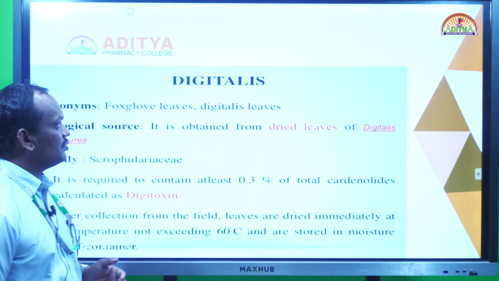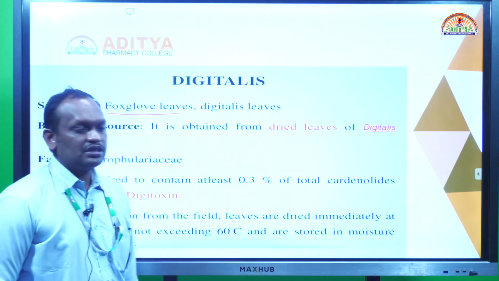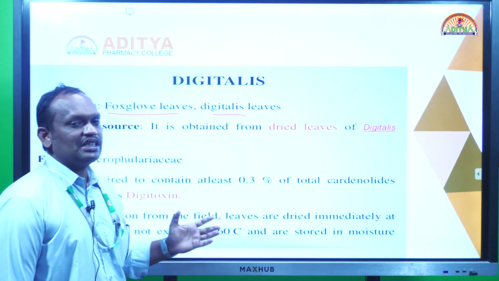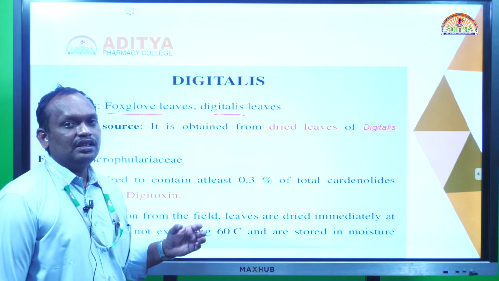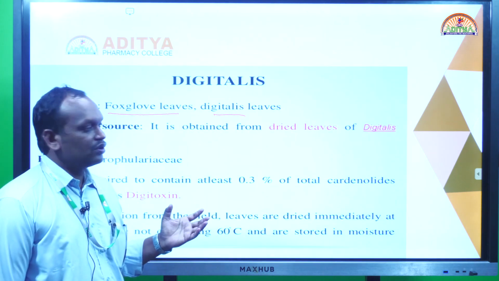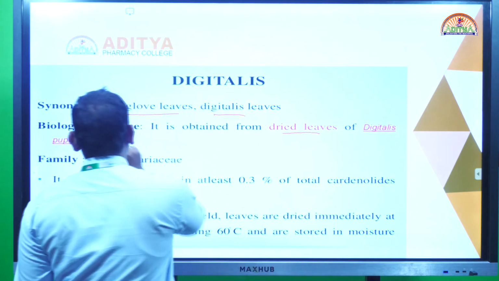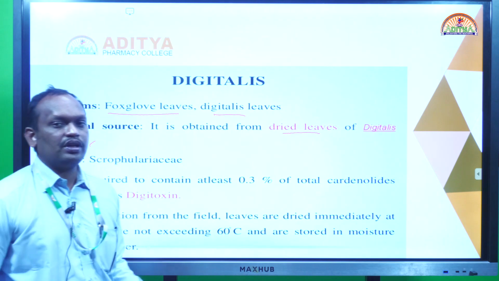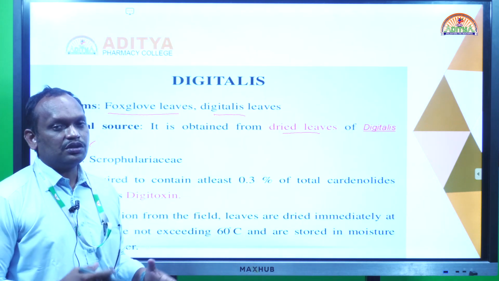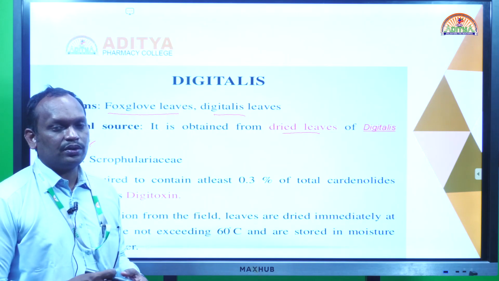Coming to the digitalis introduction. What is the synonym of digitalis? Foxglove. The synonym of digitalis is foxglove, as in digitalis leaves. Which part are we using? Only the leaves. As a crude drug, we are using the dry leaves of Digitalis purpurea. There is another allied species, Digitalis lanata, also used commercially for the production of digoxin. Digoxin is also a potent cardiotonic.